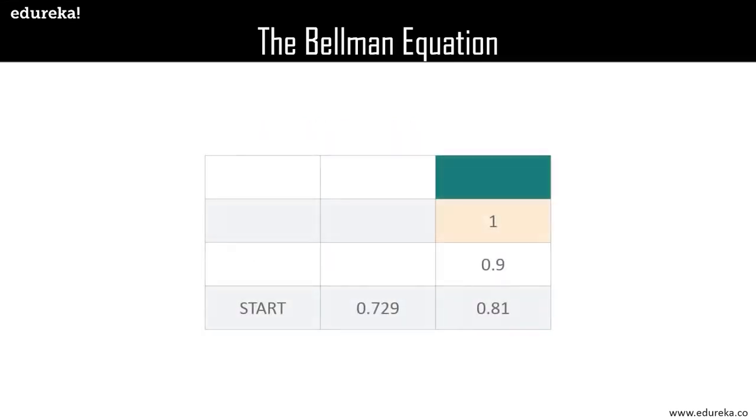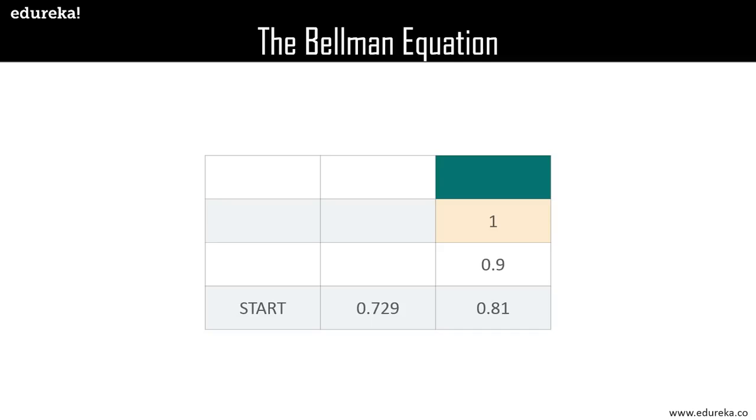Following this, for the other states, we should get 0.9. Then again, if we put 0.9 in this equation, we get 0.81, then 0.729, and then we again reach the starting point. So this is how the table looks with some value footprints computed from the Bellman equation. Now, a couple of things to notice here is that the max function helps the robot to always choose the state that gives it the maximum value of being in that state.